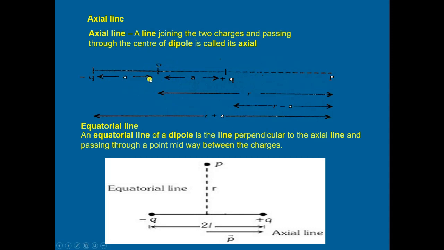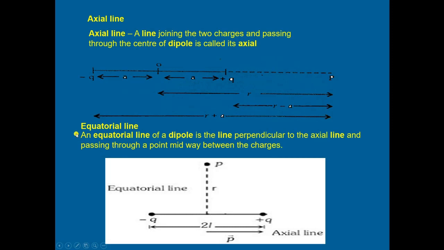We take the total length as 2L, with half length here and half length here. L is here and L is here, then the total length becomes 2L. Here we have taken A, so 2A. From the center, the distance to this point P is taken equal to R or X, anything. Then from this positive charge, the distance is less, that is R minus this value. And from point P to the negative q, the distance becomes R plus this value.